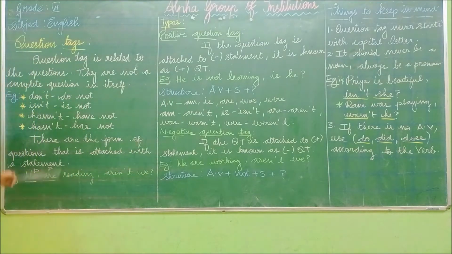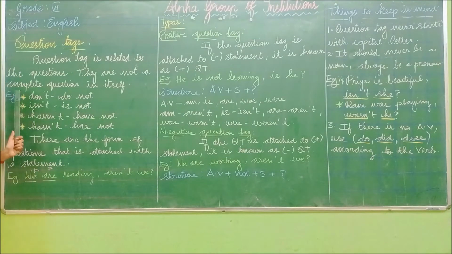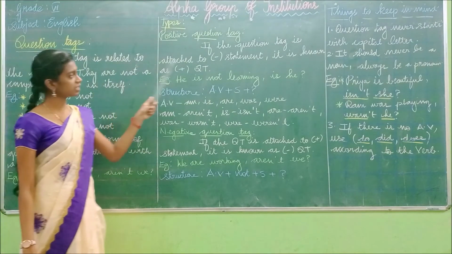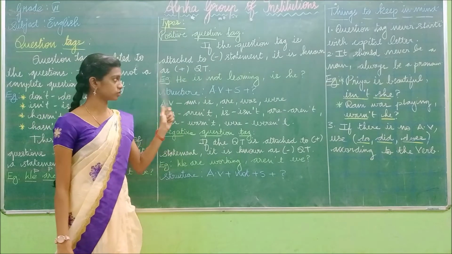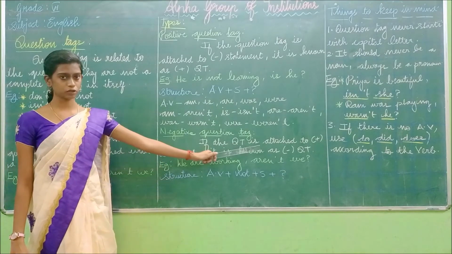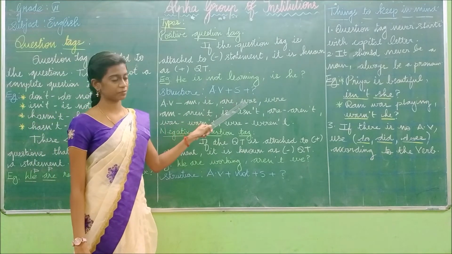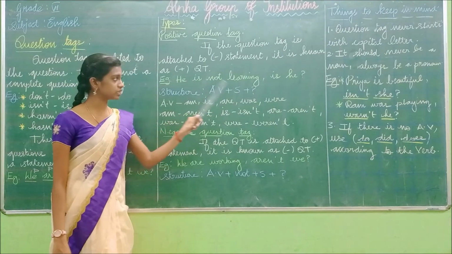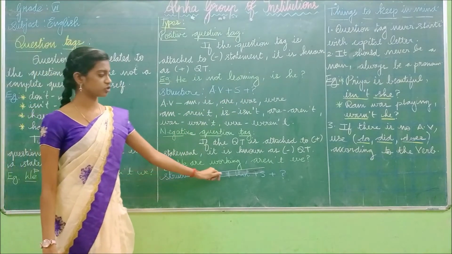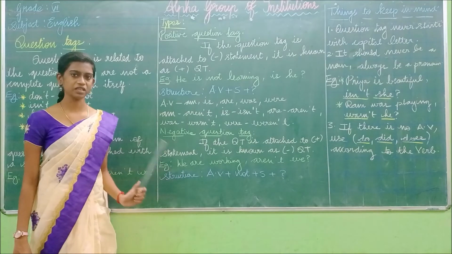Shall we recall from first? The question tag is nothing but it's just a question only. Okay. So this question tag is of two types: the positive question tag and the negative question tag. If the question tag is attached to a negative statement, it is known as positive question tag, and if the sentence is in the positive form, it is known as negative question tag. So the structure of positive question tag is auxiliary verb, subject, and question mark. If the sentence is in the negative form, the answer should be in the positive form. If the sentence is in the positive form, the answer should be in the negative form. So the structure of negative question tag is auxiliary verb plus not plus subject plus question mark.